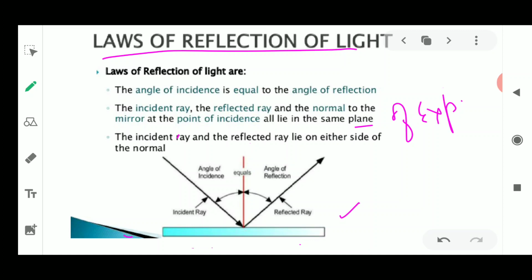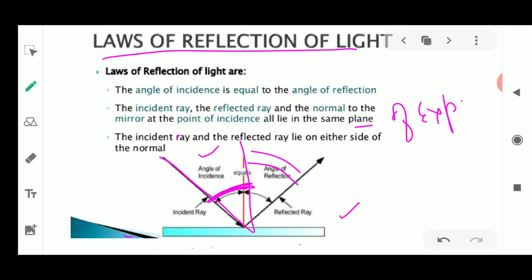The second law says that the angle of incidence, now where is this angle of incidence? The angle of incidence is formed with the help of two rays. One is the incident ray, and the other is the normal. The angle formed in between these two lines is known as the angle of incidence. This angle of incidence is always equal to the angle of reflection.